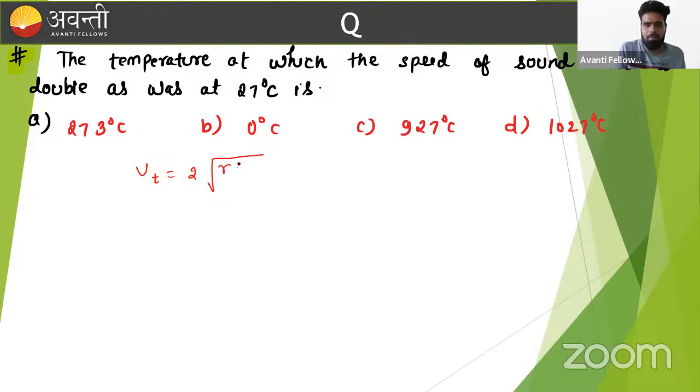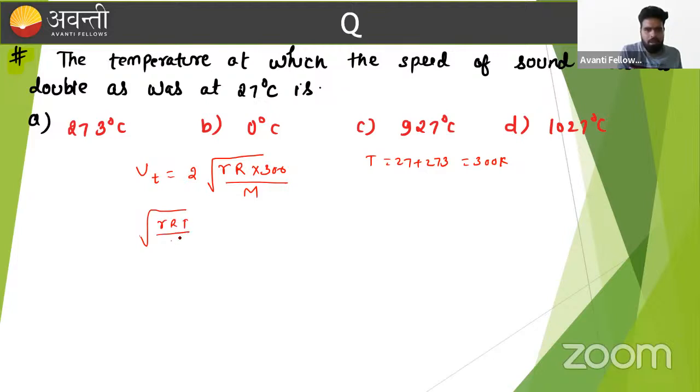That is the square root of gamma RT upon M. If we convert 27 into Kelvin, 27 plus 273 is 300 Kelvin. Put 300 Kelvin here, and say the molecular mass is M. Suppose the new temperature is T.